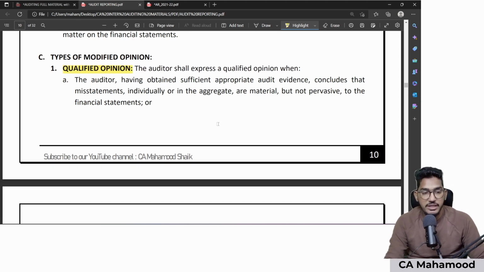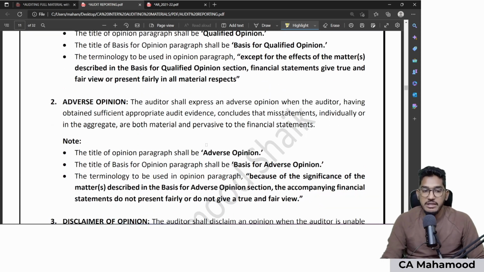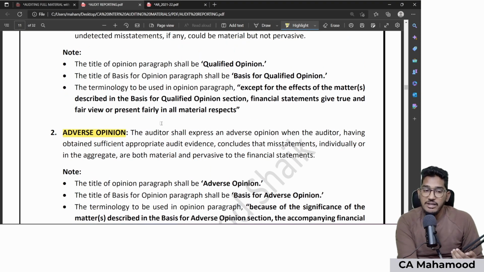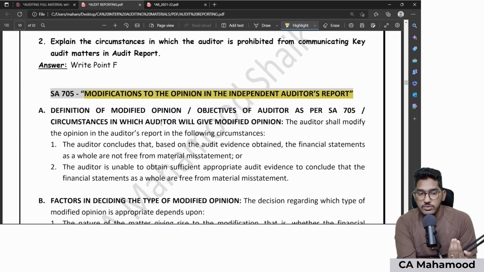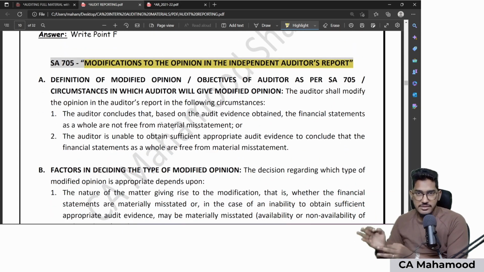Number one, qualified opinion, which can be given in two cases. Number two, adverse opinion, which will be given in one case. And number three, disclaimer of opinion, which also will be given in one case. Now, we need to define modified opinion in such a manner that it takes into its perspective qualified also, adverse also, disclaimer also. See, modified opinion, three categories are qualified, adverse, disclaimer.